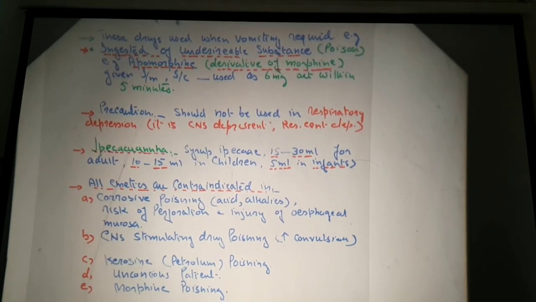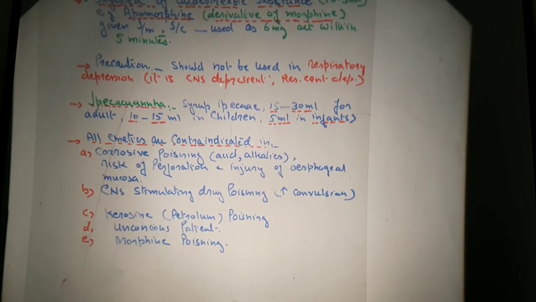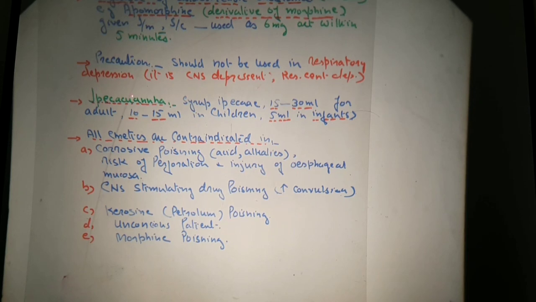Now, what should be the precaution to use this drug? It should not be used in respiratory depression, because it is a CNS depressant, so it causes depression of the respiratory centers. That's why it should not be given in that condition. Ipecacuanha syrup, 15 to 30 milliliter for adults, 10 to 15 milliliter in children, and 5 milliliter in infants, is required to start the process of emesis or vomiting.